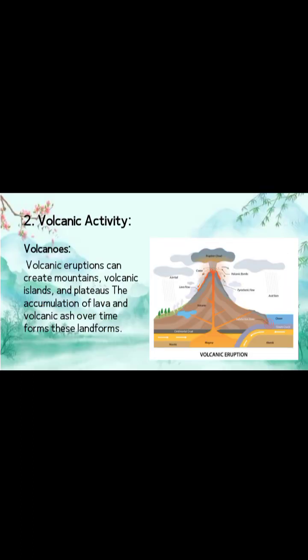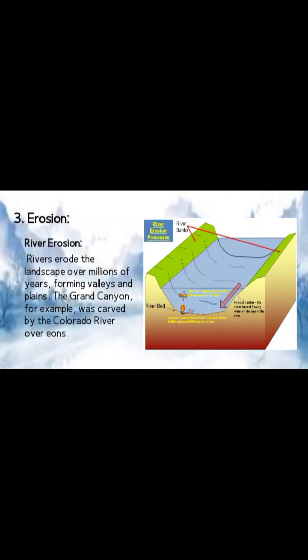Volcanic activity. Volcanoes. Volcanic eruptions can create mountains, volcanic islands, and plateaus. The accumulation of lava and volcanic ash over time forms these landforms. Volcanic activity ranges from gentle, non-explosive lava emission to extremely violent explosive bursts that may last many hours.